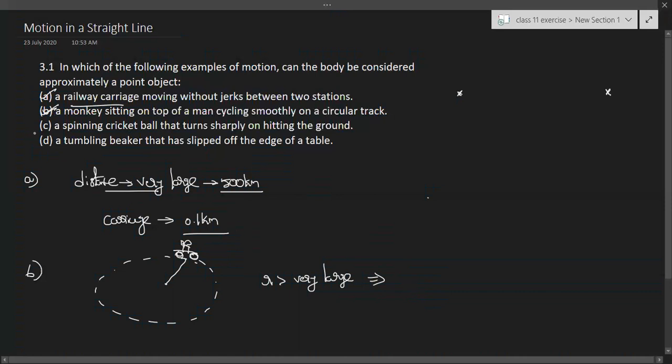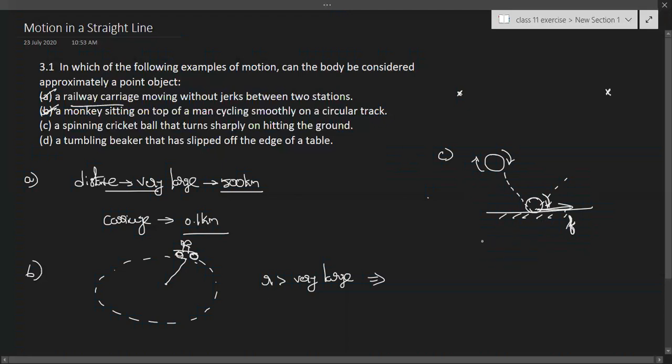Now coming to the third one, C: a spinning cricket ball that turns sharply on hitting the ground. This is the ground, and this is the spinning cricket ball. Assume it is going to spin in this direction. When it hits the ground, it will bounce back. Since it is spinning, there will be some friction in this direction.